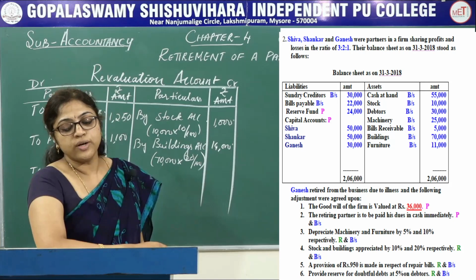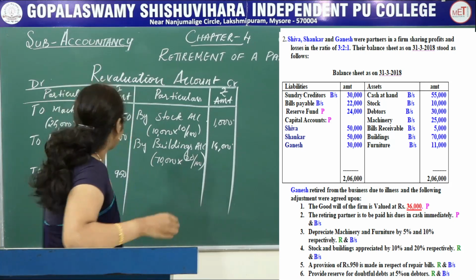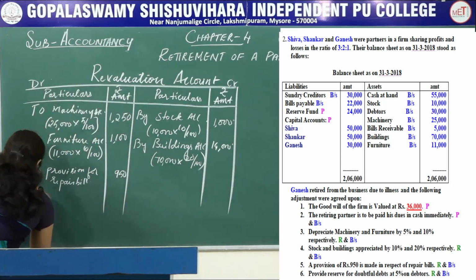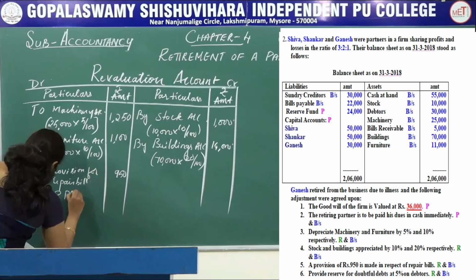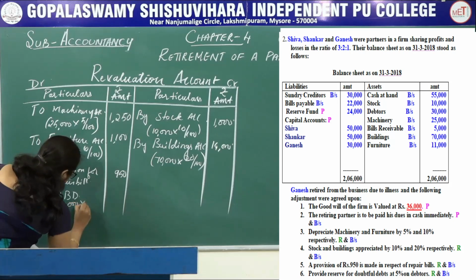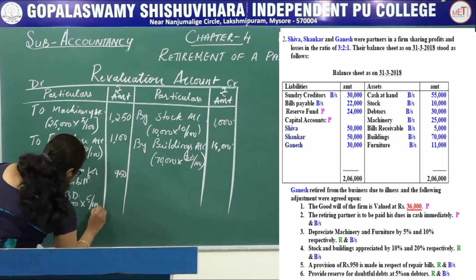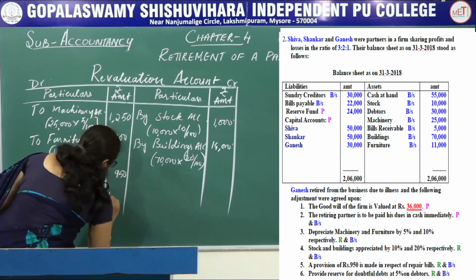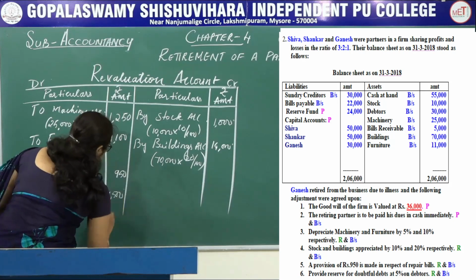Reserve for doubtful debts at 5% on debtors. To provide reserve for doubtful debts, RBD equals to, what is the value of the debtors given in the question? 30,000 into 5 divided by 100 equals to 1,500.